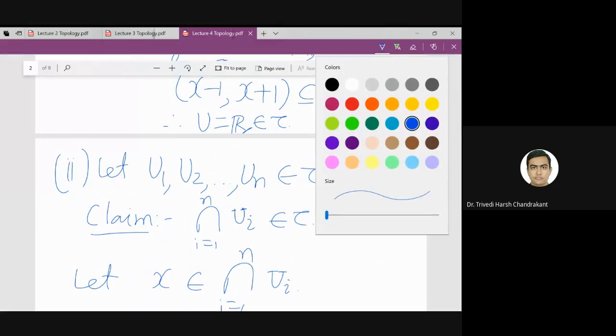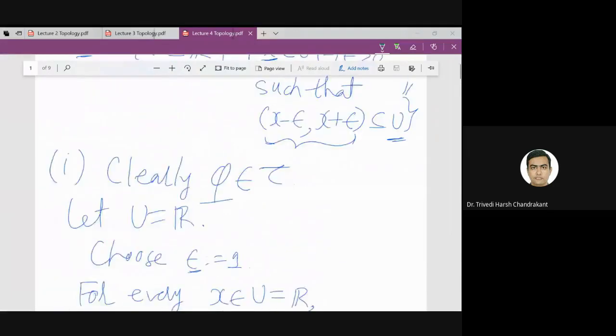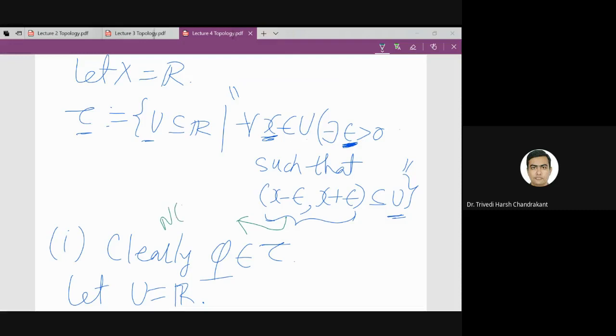So in R2 we define it in terms of the open disk. So what is an open disk? This is basically the neighborhood centered at point x with radius epsilon in one dimension.